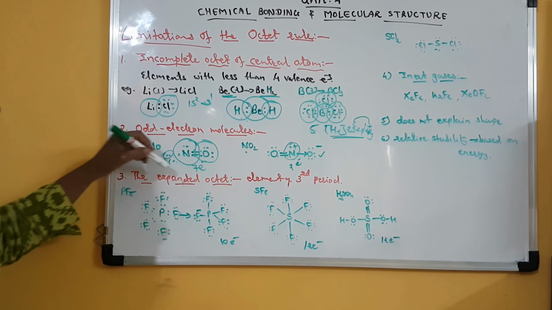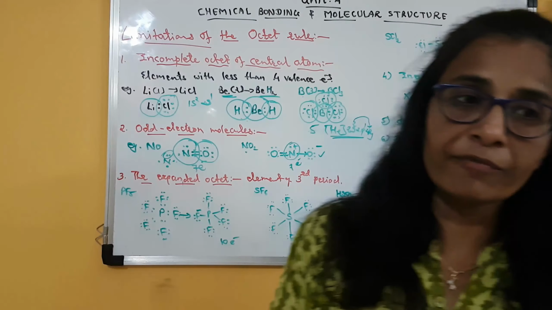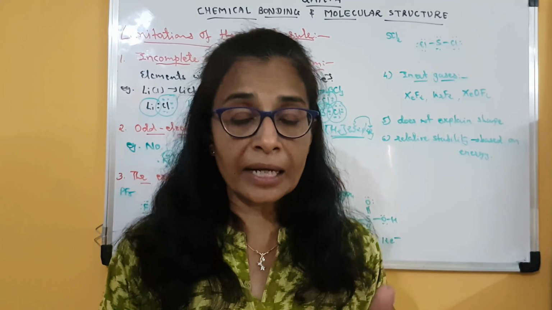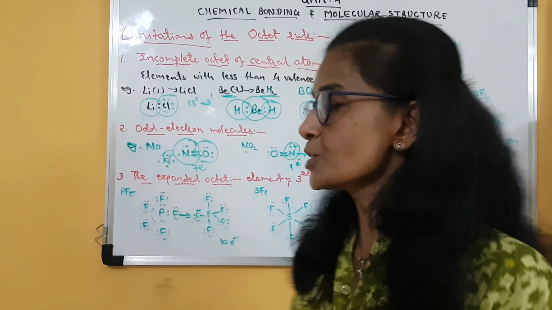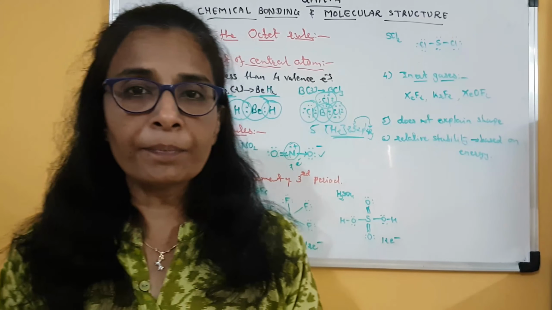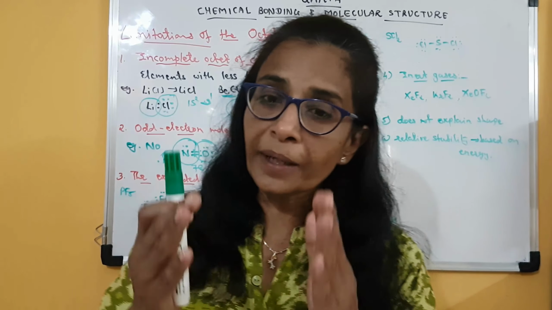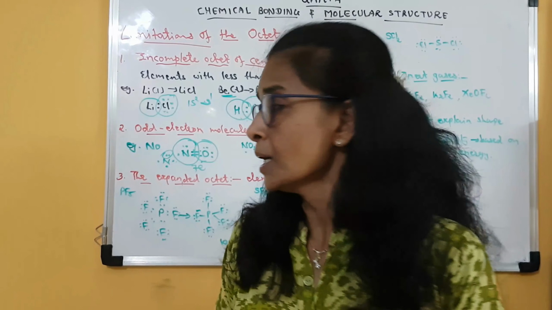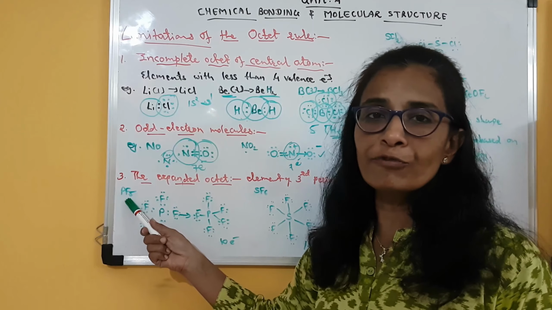Third exception is expanded octet. It means sometimes the central atom will expand its octet beyond 8 electrons, meaning the central atom will have more than 8 electrons. Clear? This generally happens in the elements of the third period, because in the third period there is presence of 3d orbitals. So that atom can expand its octet, it can expand its valence. Clear? So here the example is PF5, phosphorus pentafluoride.